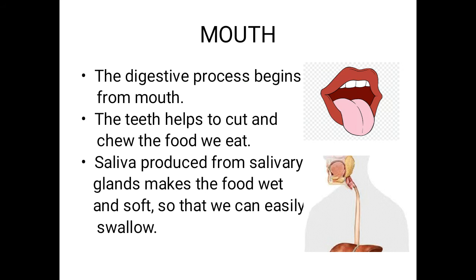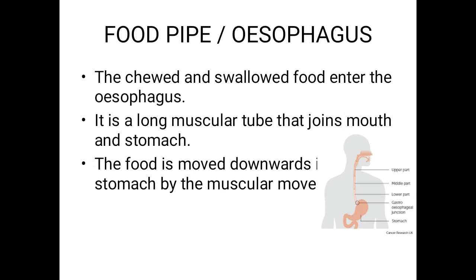After chewing, the food enters the stomach through the food pipe. What is the food pipe? It is a long muscular tube that sends the food downwards to the stomach.